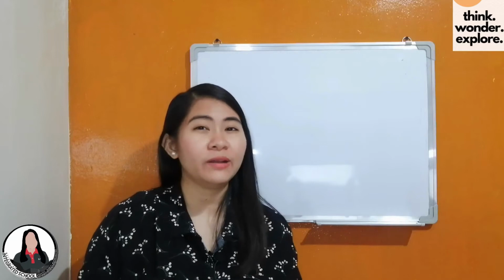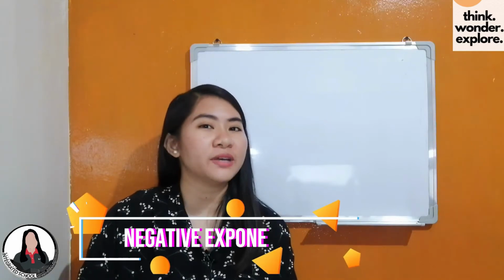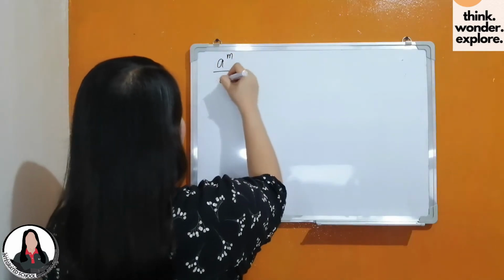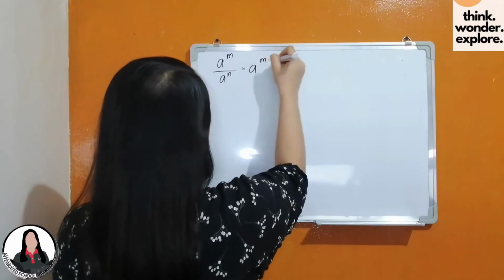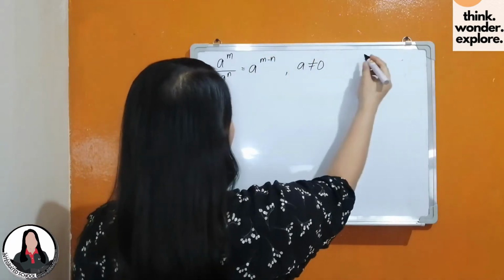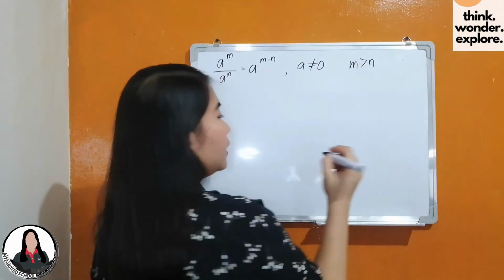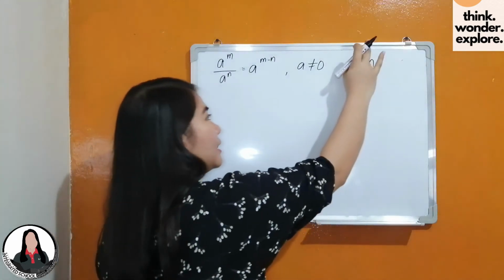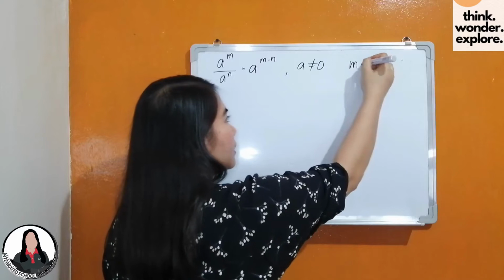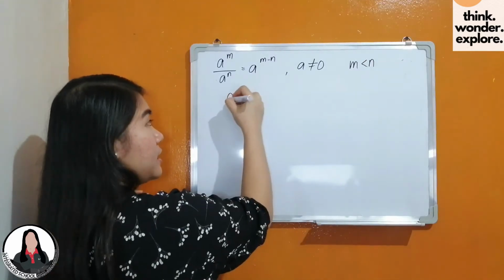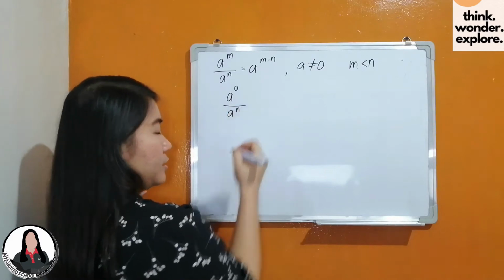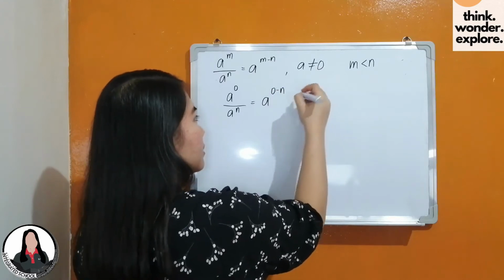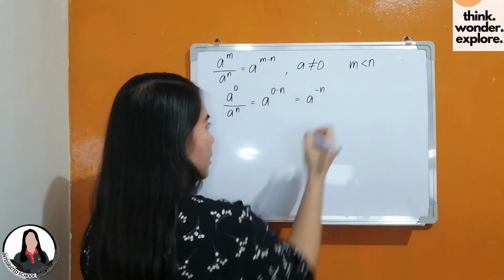So, now that we are done with zero exponents, i-discuss naman natin kung anong meron kay negative exponents. So, ayon kay quotient rule, a raised to m over a raised to n is equal to a raised to m minus n, given that a is not equal to 0 and m is greater than n. Now, let us assume that this rule also holds true if m is less than n. Kung m is less than n, pwede natin siyang isulat as a raised to 0 over a raised to n, equal to a raised to 0 minus n, that is a raised to negative n.